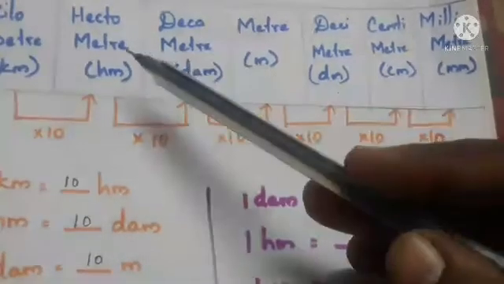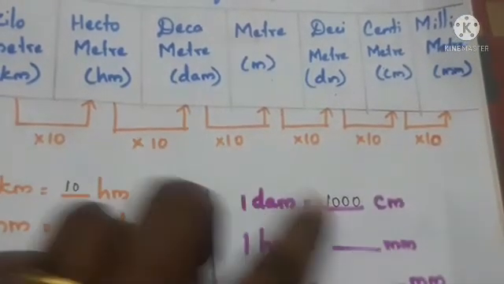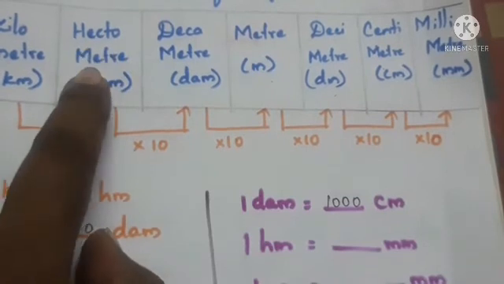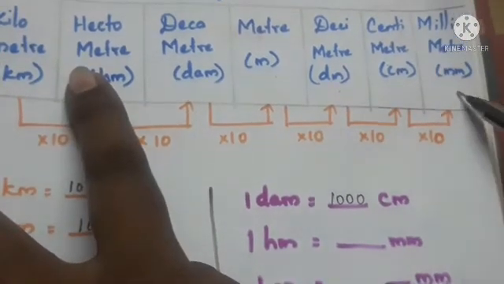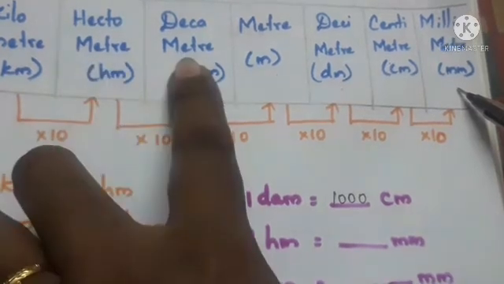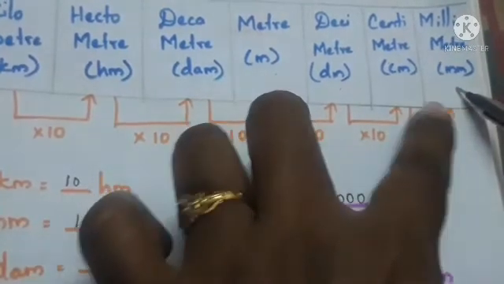Look at the next example. 1 hectometer is equal to dash millimeter. So in this table we have the hectometer here, then millimeter is the last. So how many steps do we have to move? We have to jump onto first here. 1, 2, 3, 4, 5 steps.